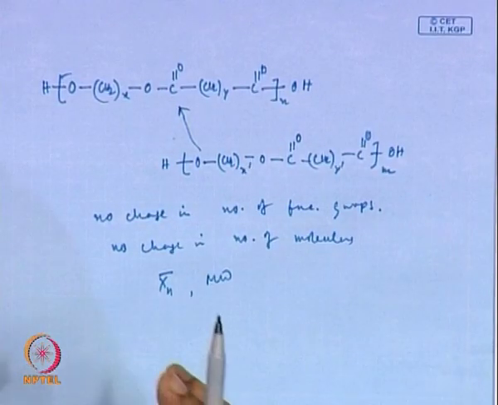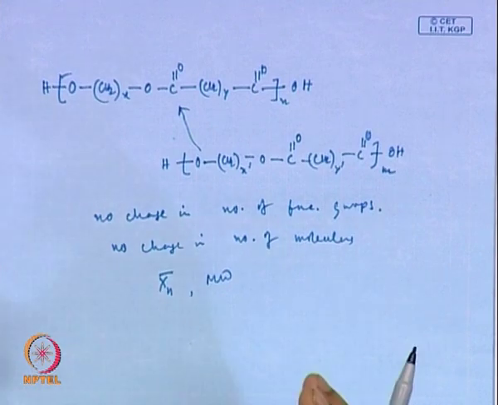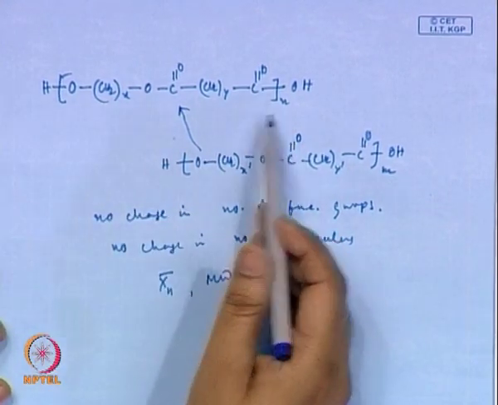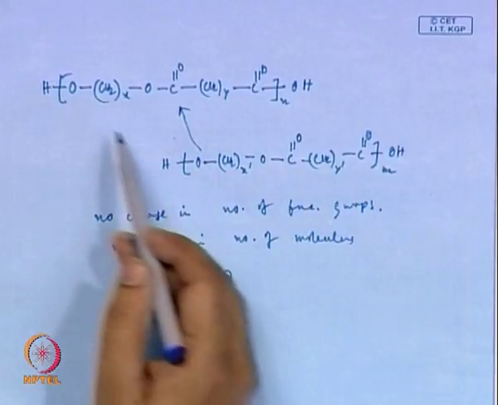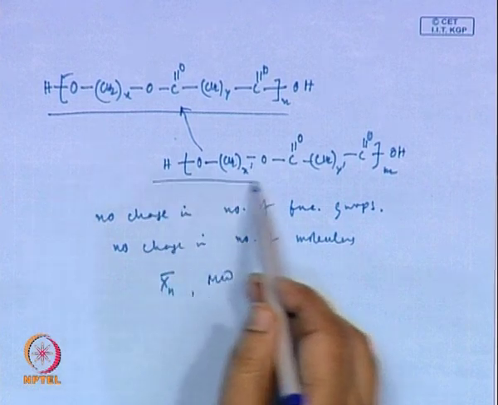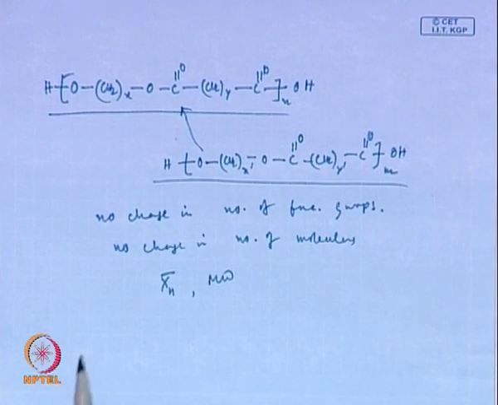Like, if you are not starting with two monomers of A A and B B type, but you are starting with two different oligomers and carrying out the reaction from there, then at the end of the polymerization you will find that these chains are reshuffled and they have a uniform composition across.